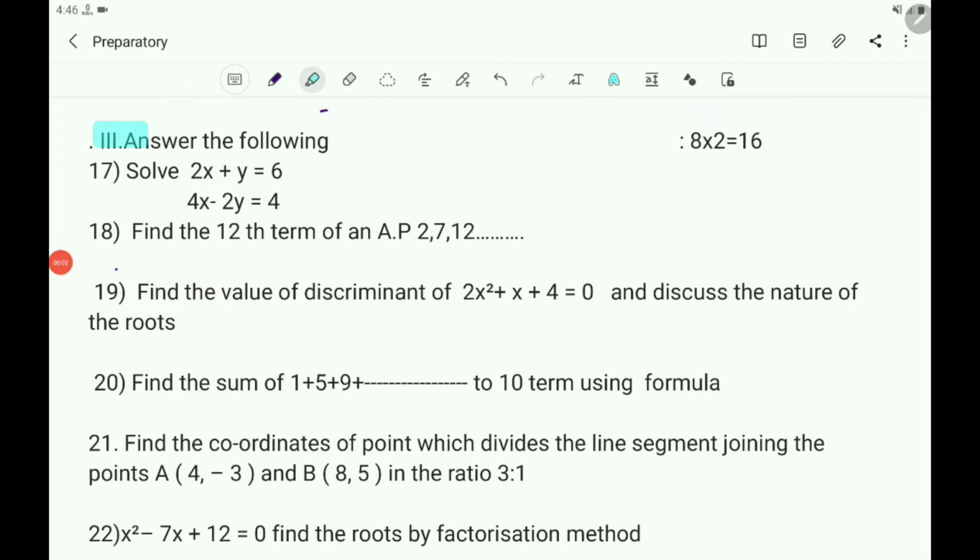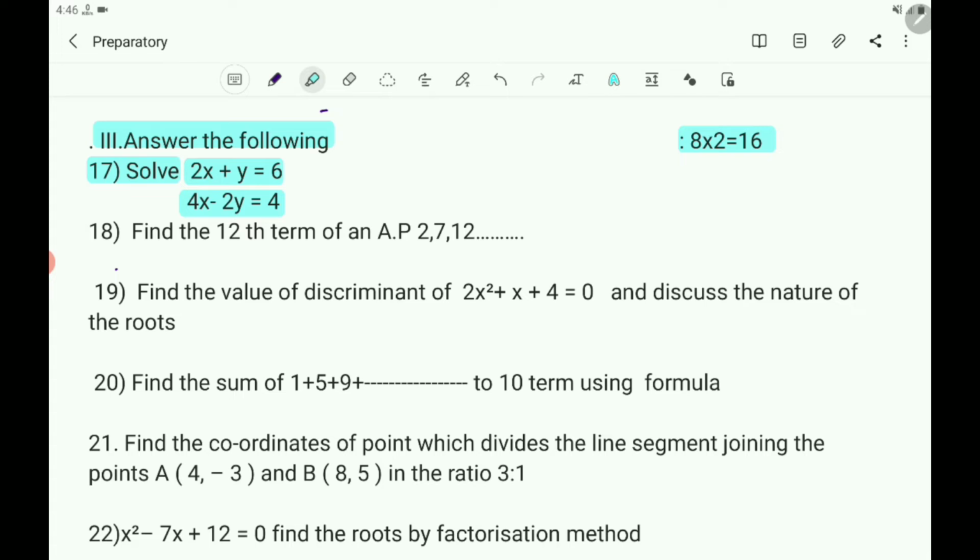Now the third main question, answer the following. 8 questions are there, each carrying 2 marks, totally 16 marks. The 17th question, that is the first 2 marks question of the third main: solve 2x plus y equals 6, 4x minus 2y equals 4. What is the question? Solve 2x plus y equals 6, 4x minus 2y equals 4.